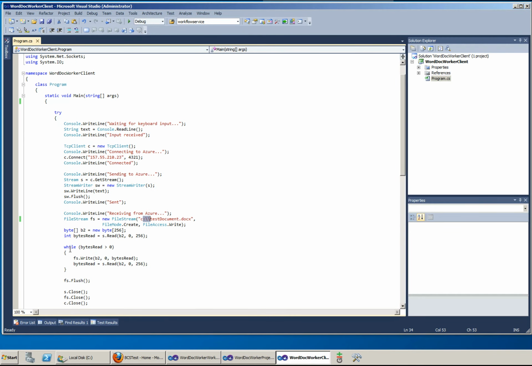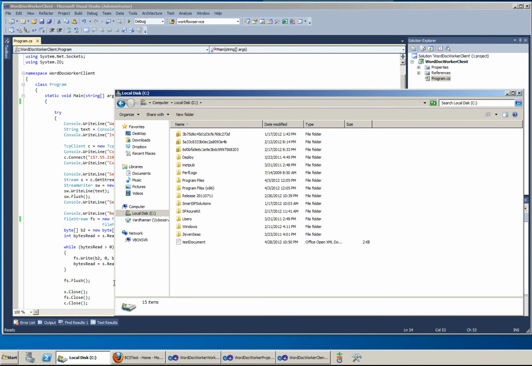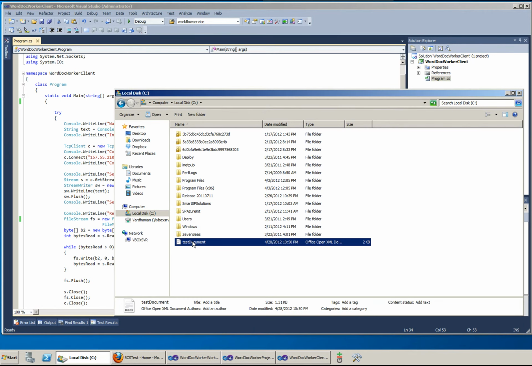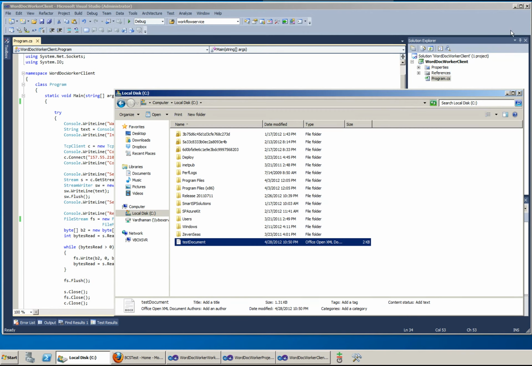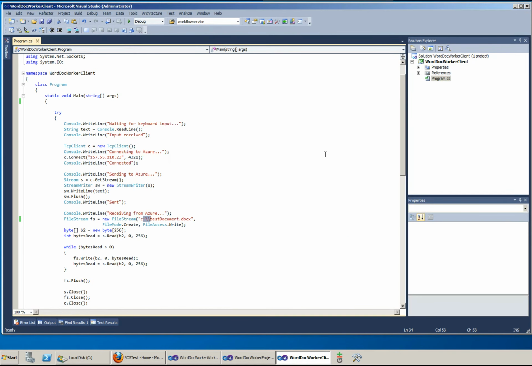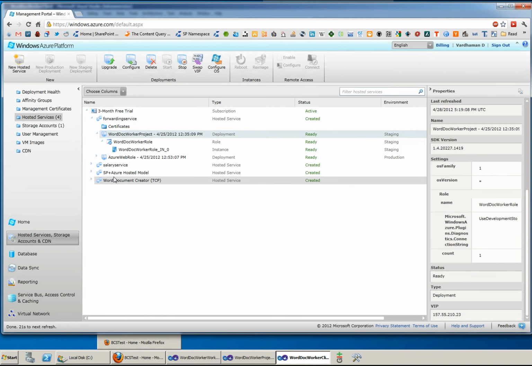If we go to the C drive, we already have a test document which was created just now, and when I click on it, it will contain the text which we just wrote. So it's pretty simple. It goes to the cloud and retrieves it, just like a web service, except that it's hosted in Windows Azure.